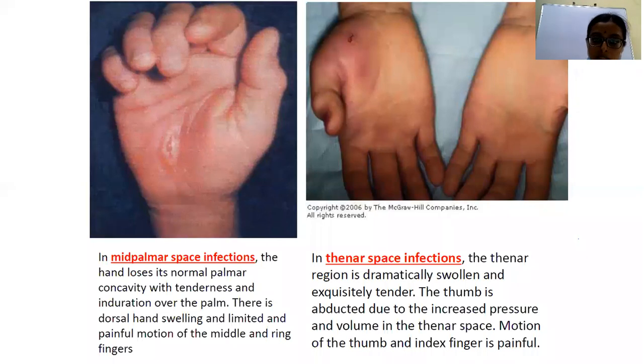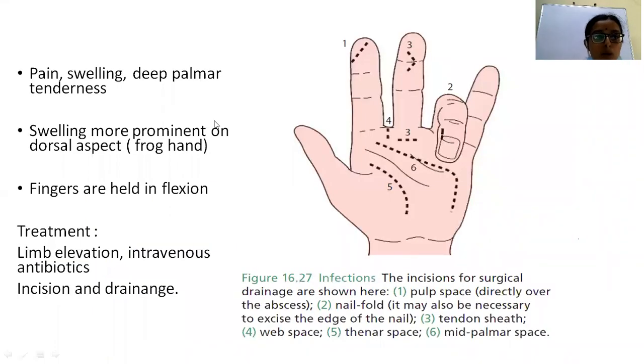And in thenar space infections also, you can see this area is swollen and red. And the thumb is abducted because of the increased pressure and volume of the thenar space. Any motion of the thumb and index finger will be painful. So pain, swelling and deep palmar tenderness is seen in these infections. Swelling is more prominent on the dorsal aspect and fingers are held in flexion.